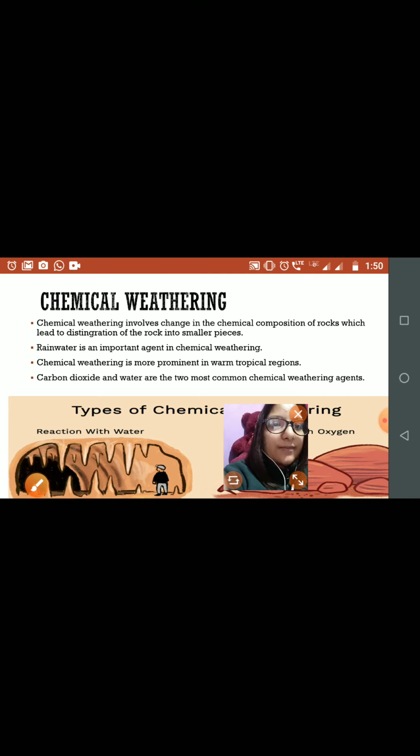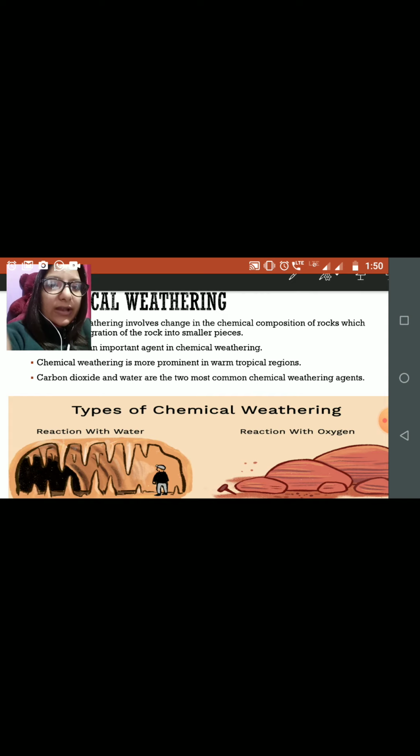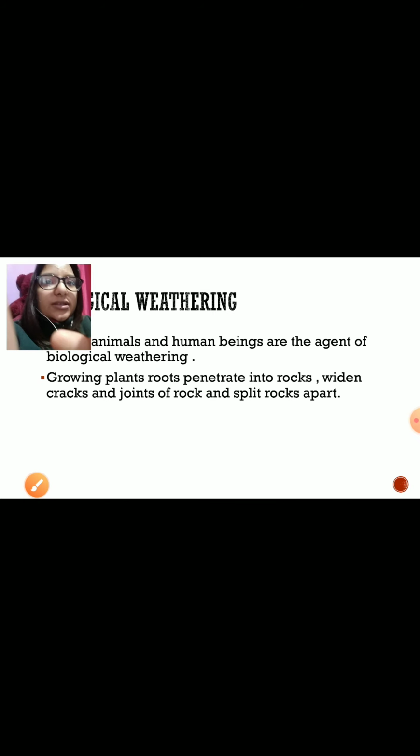Okay, one simple example you can see is the reaction with water. Okay, how the rock will disintegrate when it reacts with water. Then we have another example, reaction with oxygen. Okay, if the rocks come in contact with oxygen, then they will get fragmented. Okay, so this is chemical weathering.